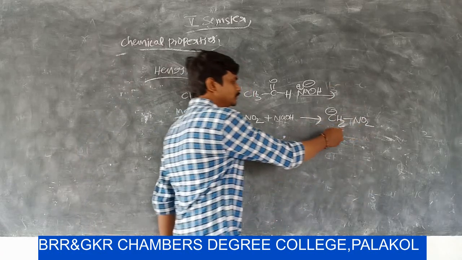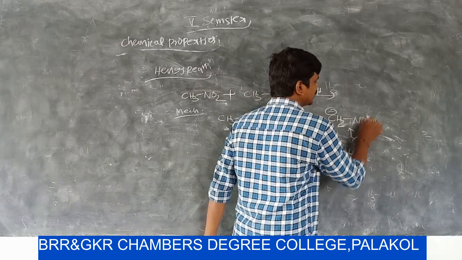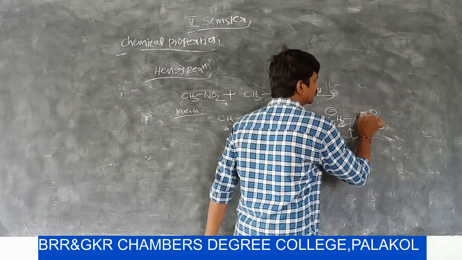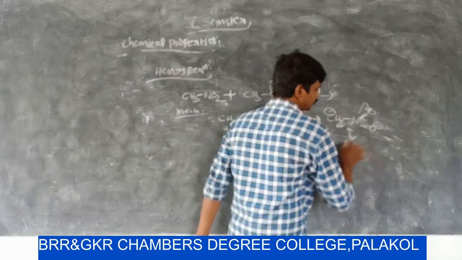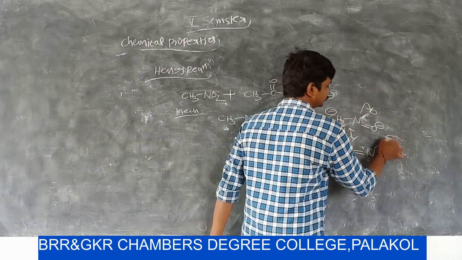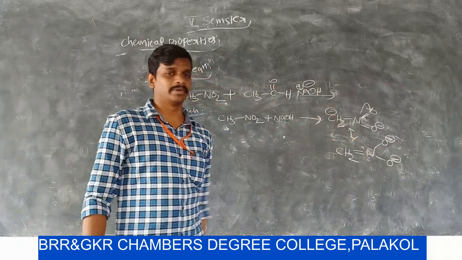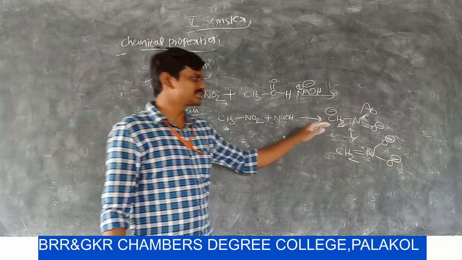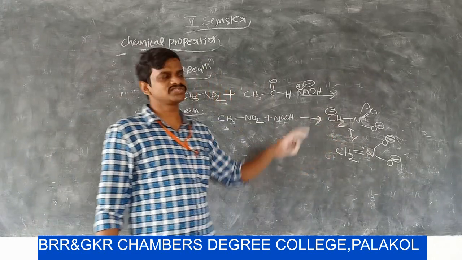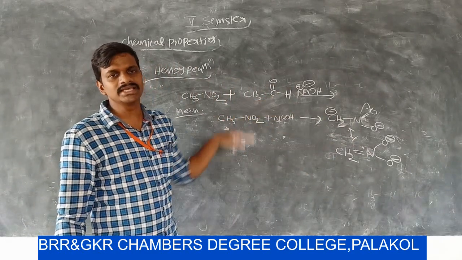Now the formed carbanion is resonance stabilized by the NO2 group. The double bond is migrated towards oxygen and we get a double bond between carbon and nitrogen. Here, this is the resonance structure of this carbanion. Now, this carbanion reacts with the electrophilic center in the carbonyl compound in the second step.